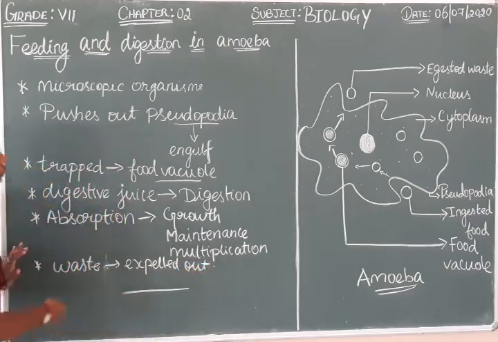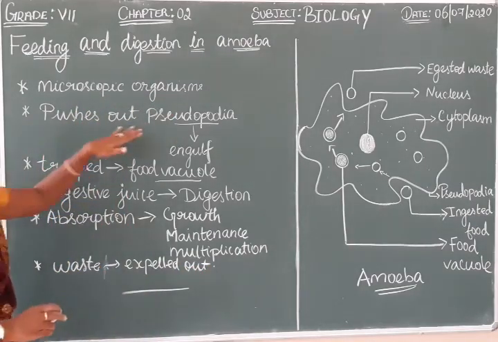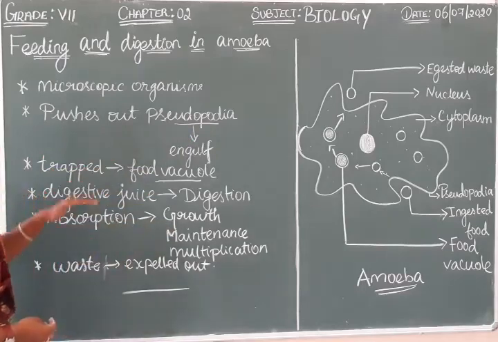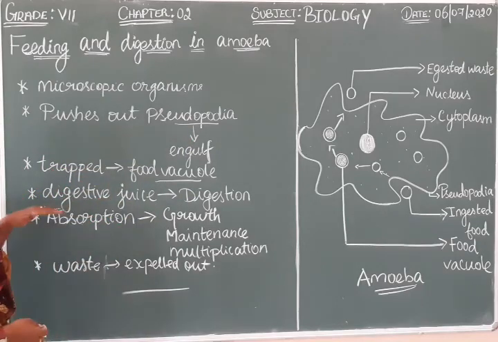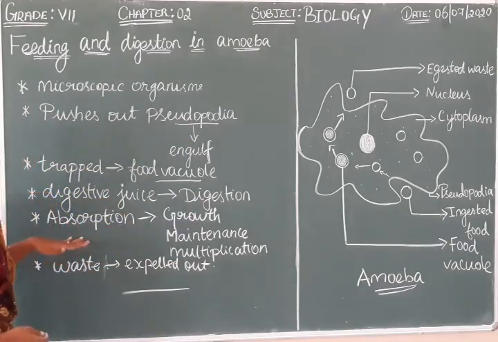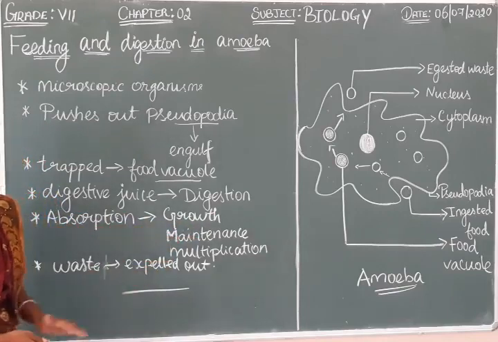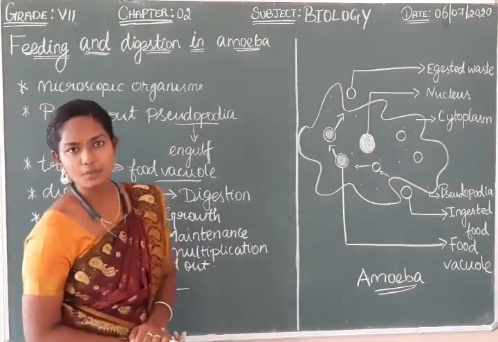So that's all about the digestion process. They feed on microscopic organisms, push out the pseudopodia and engulf the food particles. These get trapped in the food vacuole. Inside the food vacuole, the digestive juice is present and performs the digestion. By absorption, it performs growth, maintenance and multiplication. At last, the waste is expelled out. So this is about the digestion process in amoeba.